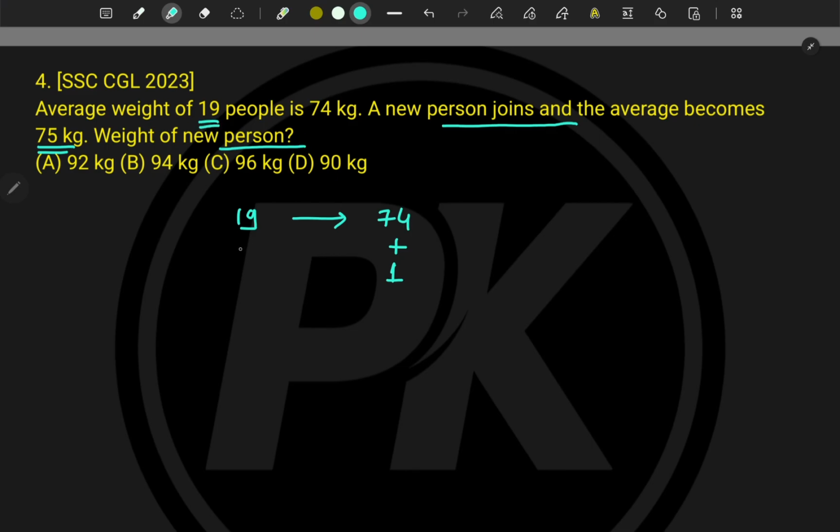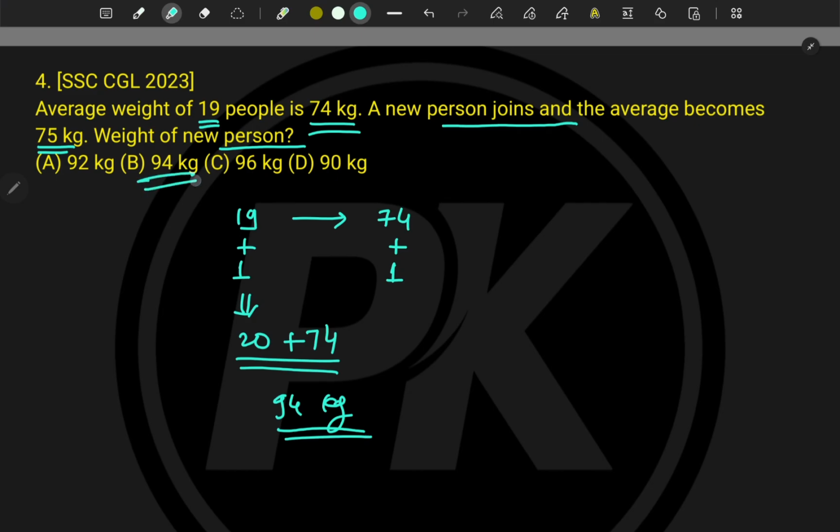Here earlier people were 19. With one extra person joining, it becomes 20, right? Earlier average was 74, and hence tell me, 20 plus 74 is how much? 94 kg, and hence option B is correct. How much time did it take? Nothing, right?